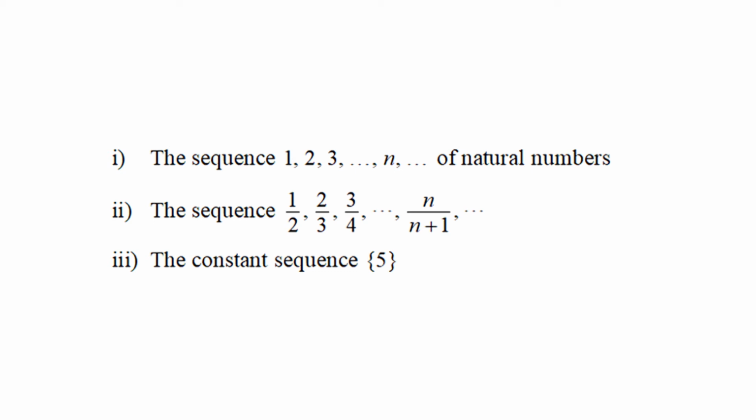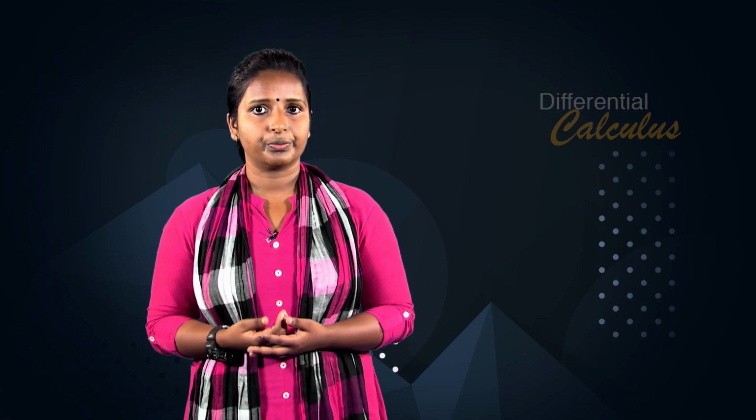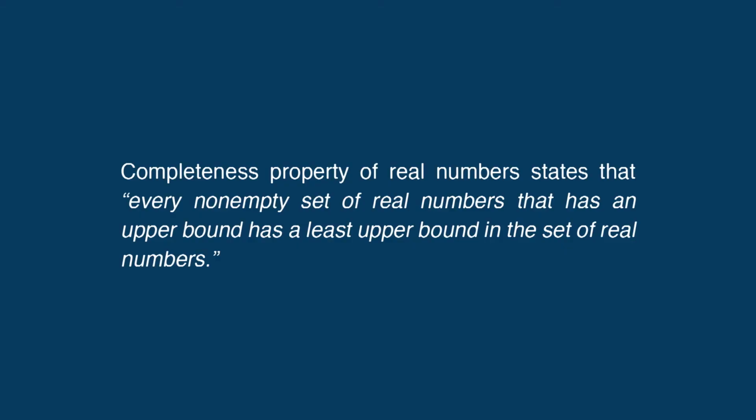There are two kinds of non-decreasing sequences: those whose terms increase beyond any finite bound and those whose terms do not. A non-decreasing sequence that is bounded from above always has a least upper bound. This fact is a consequence of the completeness property of real numbers, but we will not prove it here. The completeness property of real numbers states that every non-empty set of real numbers that has an upper bound has a least upper bound in the set of real numbers.